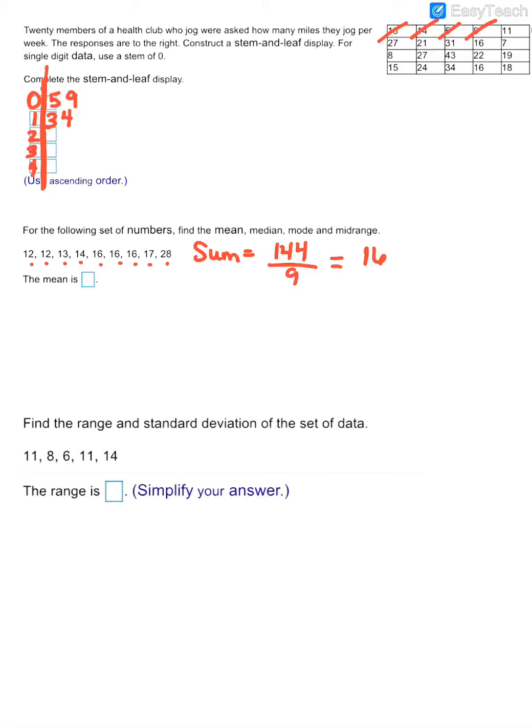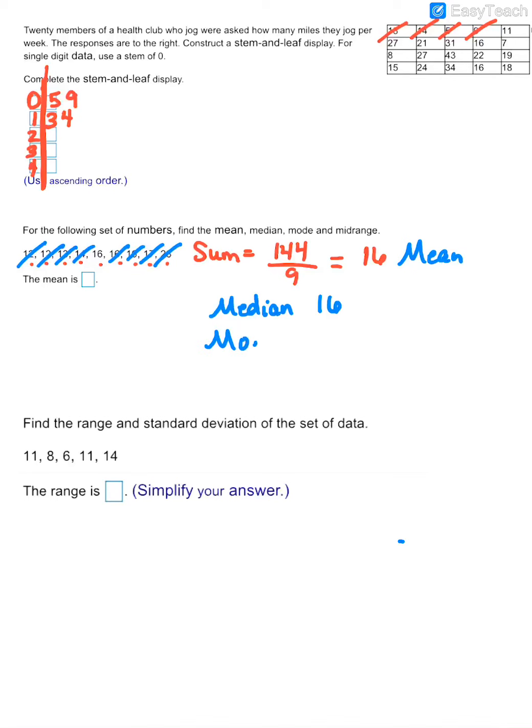Now for median, you have to first make sure they are in order, which those are. If they're not, you have to put them in order. And then you find the middle value. So what I always do is I cross one off the bottom end, cross one off the top. Bottom, top, bottom, top, bottom, top. Now, sometimes there will only be one middle value. And in this case, we've got one middle value, so the median is 16. If you end up with 2 middle values, then you take the average of those 2.